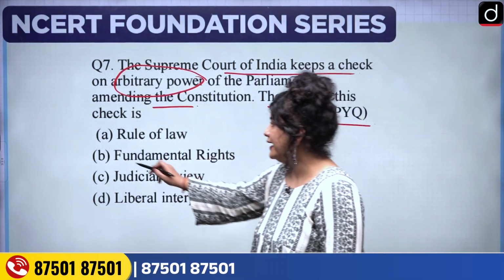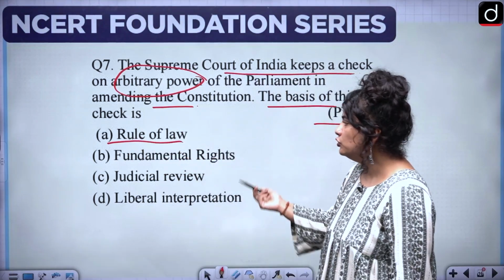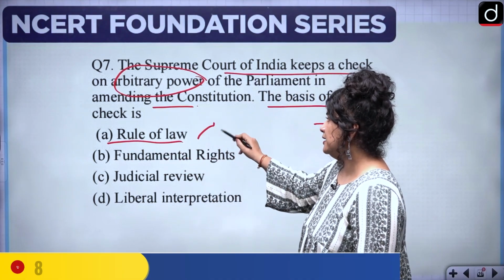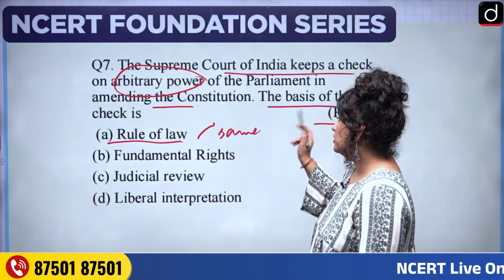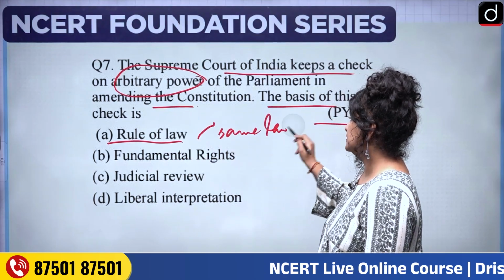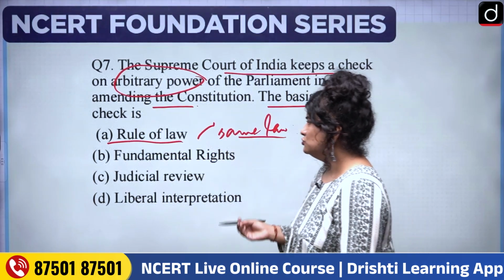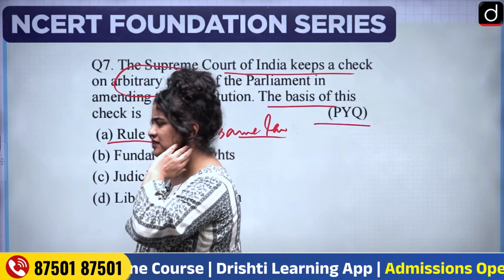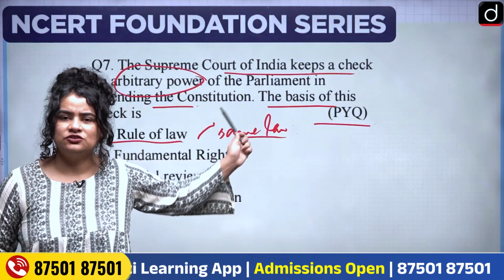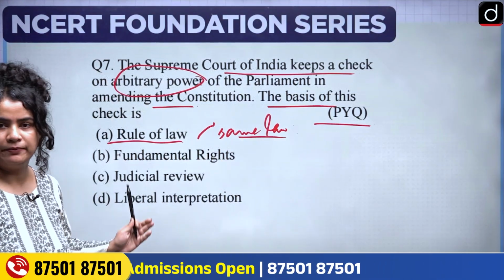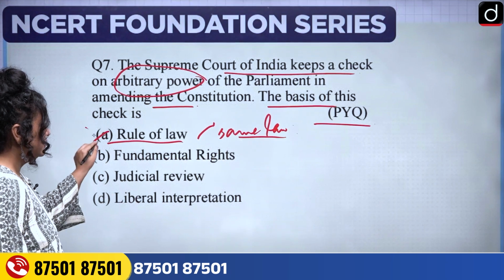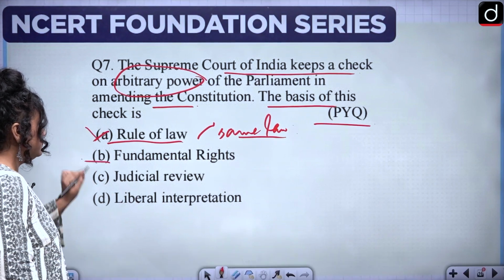Let's check. A, rule of law. Rule of law simply means that the same rule or the same law applies to all citizens. Now this has to do more with the application of the same law to everybody and less to do with arbitrary amendment. So this cannot be your correct answer. B, fundamental rights.